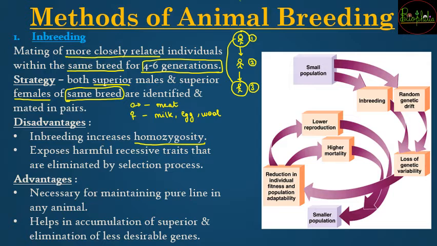And because of inbreeding, since you are breeding within the same family, that is the same breed, there is going to be exposure to harmful recessive traits. हार्मफुल रिसेसिव ट्रेट्स जो पहले डिफरेंट टाइप्स ऑफ रिप्रोडक्शन की वजह से एलिमिनेट हो चुके थे, now these can come back because somewhere in that generation line वो ट्रेट प्रेजेंट था. So with that, exposure to harmful traits can also be possible. So that was the disadvantage.